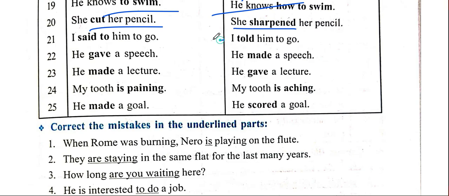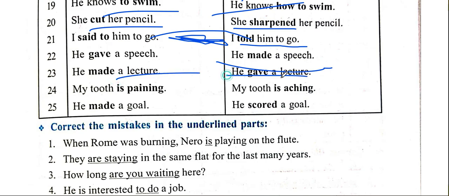I think now you are aware of this kind of sentence, because this is again from the narration part, in which you convert into indirect, and this is the indirect part where we change from said to told. He gave a speech. He made a speech. He made a lecture. No, he gave a lecture.